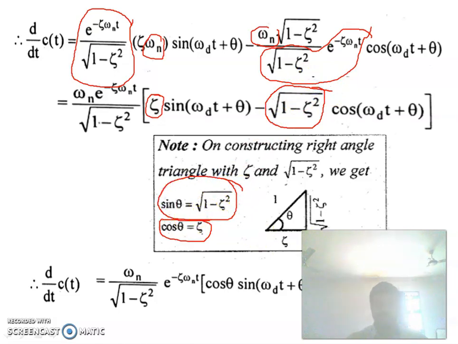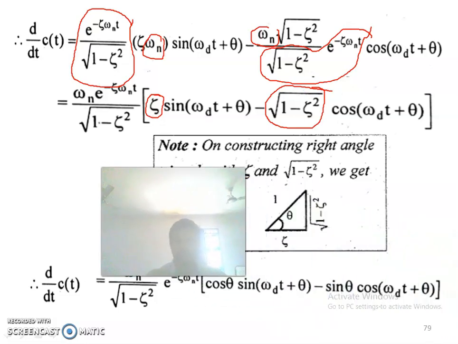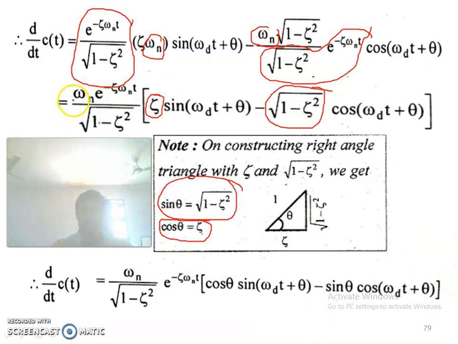Okay, so you are getting omega n e to the power minus zeta omega n into t divided by root of 1 minus zeta square into, instead of this zeta you are putting cos theta, then sin omega d t plus theta, and instead of this root of 1 minus zeta square, sin theta into cos omega d t plus theta. Okay,